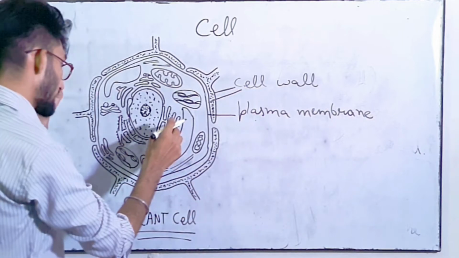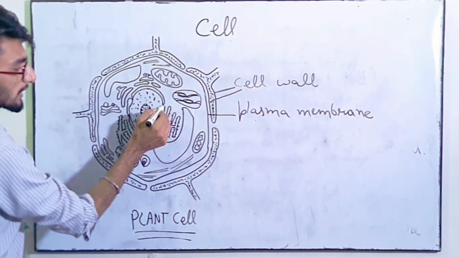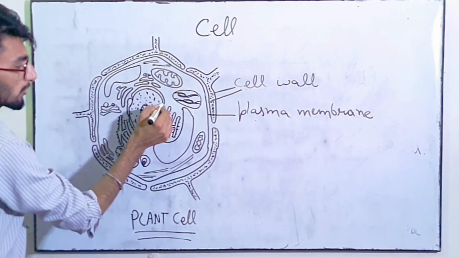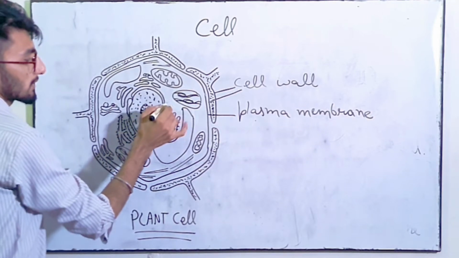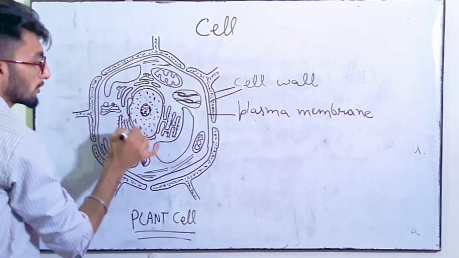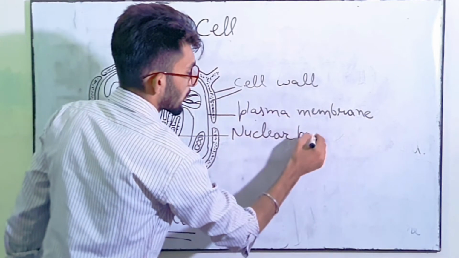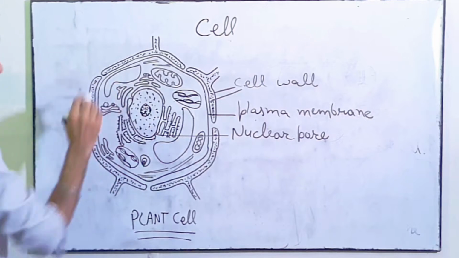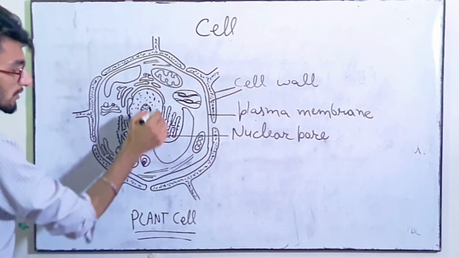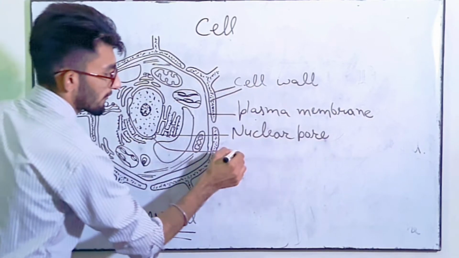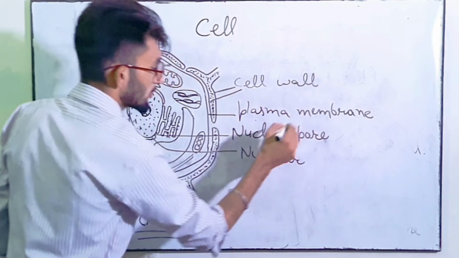So first of all we are going to start with this thing. There is a pore present between the cytoplasm and the nucleus. This pore is known as nuclear pore of this nucleus. Clear? And this lining is known as nuclear envelope, which is enveloping the nucleus.